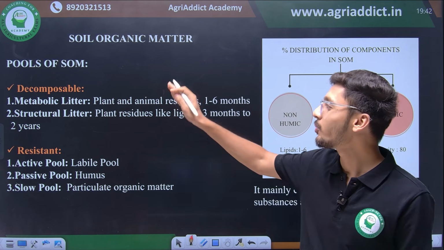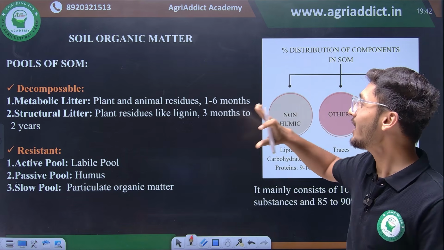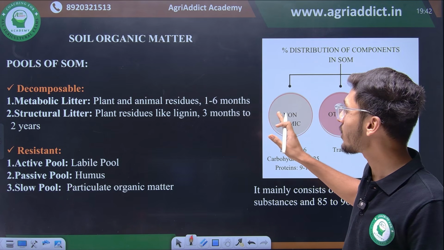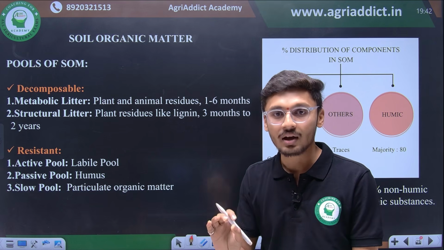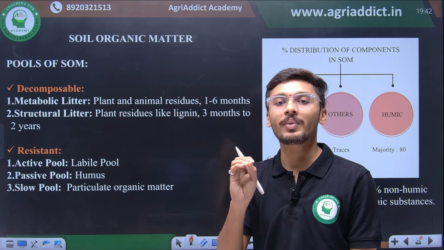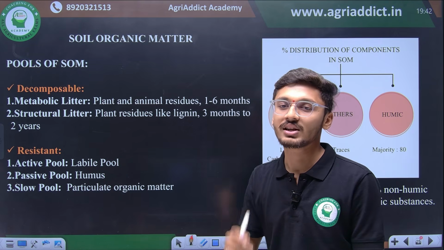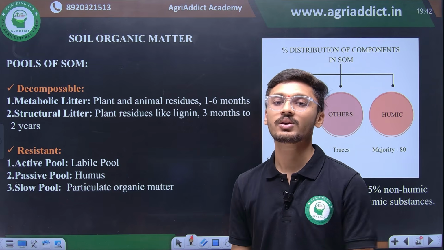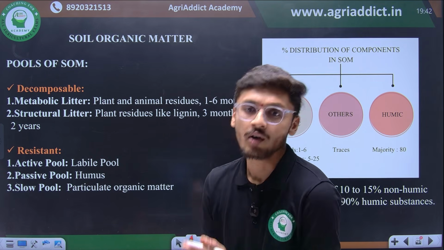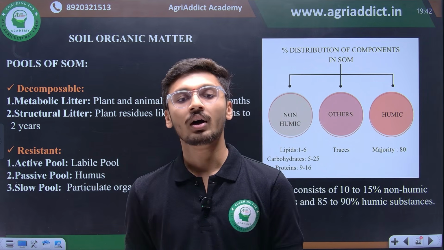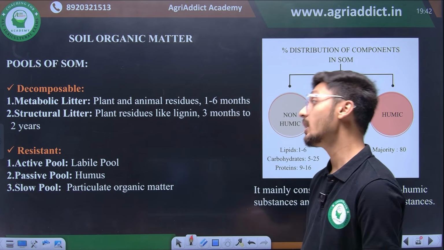So decomposable pool includes metabolic litter and structural litter, where plant and animal residues are the main important components of metabolic litter, which can be decomposed into 1 to 6 months of time period. Whereas structural litters include plant residues like lignin, है ना, branches, ऐसे जो स्ट्रक्चरल कंपोनेंट्स है प्लांट्स के, ऐसे रेसिड्यूज को स्ट्रक्चरल लिटर में इंक्लूड किया जाता है, which needs a comparatively more time for breakdown for about 3 months to 2 years. Then resistant pool includes active, passive and स्लो पूल.